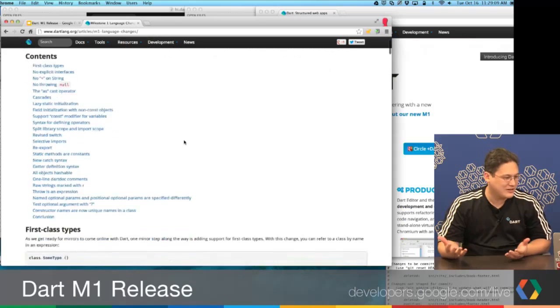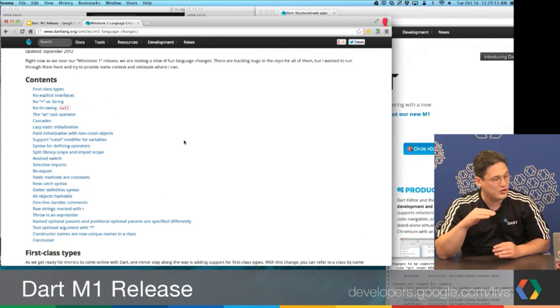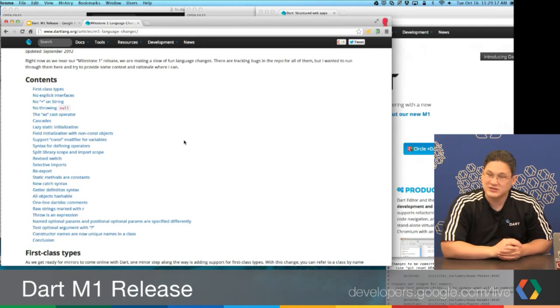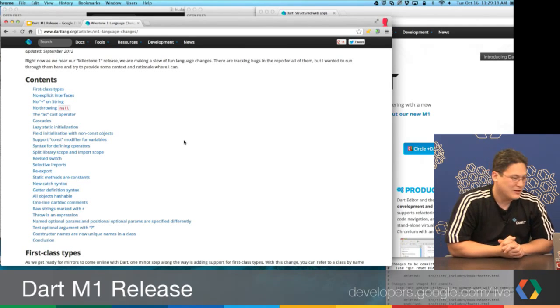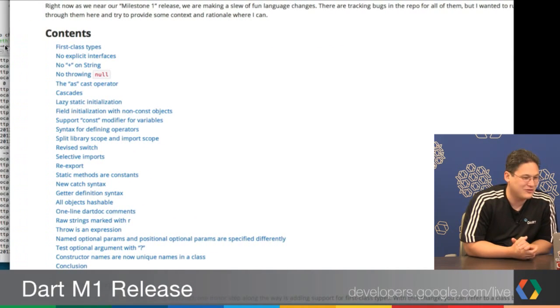Good. Great. So there's a ton of features here. There's almost too many features. I don't know. Anything else you like here? Well, I think that a lot of people, perhaps if they're at a moderate level of knowing Dart, might not know all of these new M1 features. Yeah. So can we look at this slide real quick? And we'll zoom in, and why don't we just run down these super quickly? I know that there's a lot.